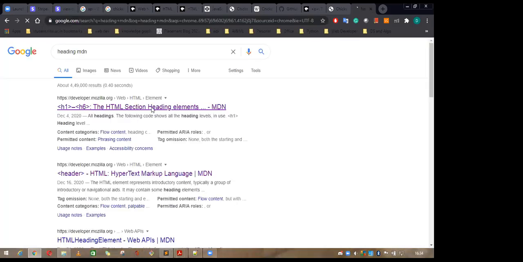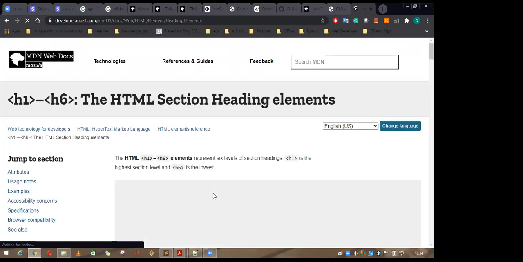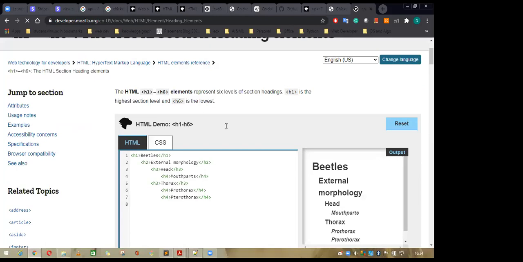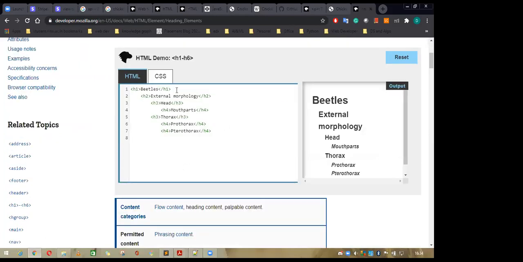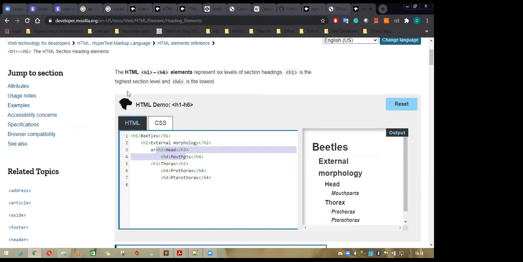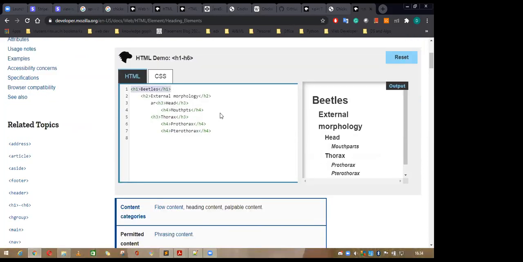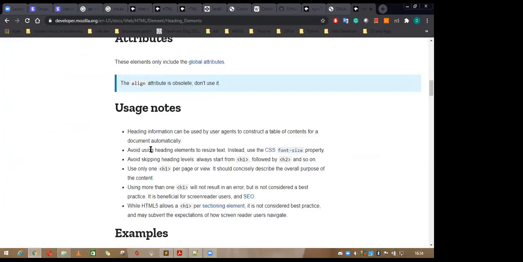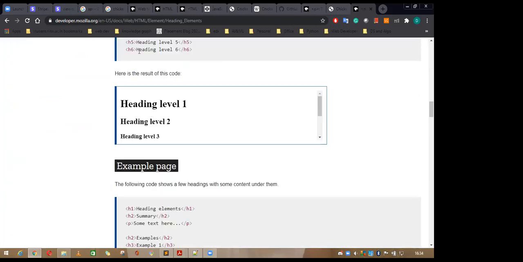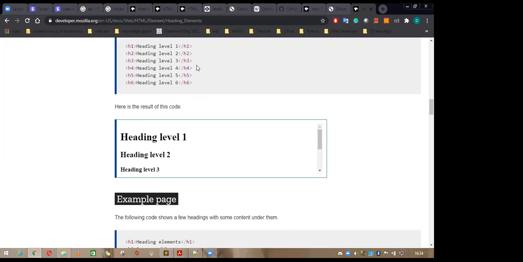See, H1 to H6, these are the H tags which are used to add headings inside your HTML page. Here you can see this one is the H1 tag, this one is H2, this one is H3, H4, and these are all the different types of tags used for headings. H1 is the biggest one, and from H1 to H6 the size decreases. H1 is the level 1 tag, H2 is the level 2 tag, H3 is level 3, H4 is level 4, and as you go downward the size is decreasing.